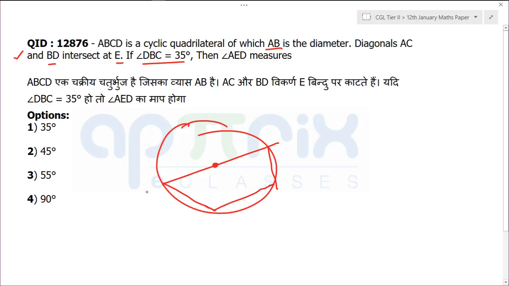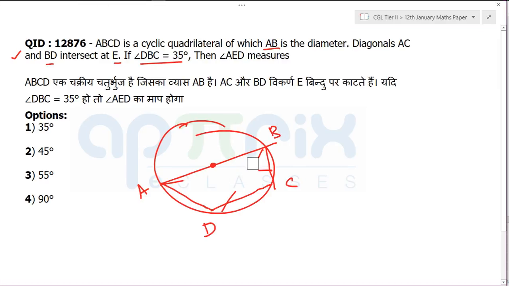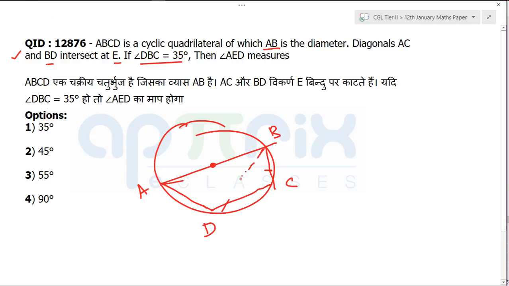That ABCD is a cyclic quadrilateral where AB is a diameter, and AC and BD are actually intersecting. Sorry, let me make sure that the lines are proper, otherwise you will get confused. So I'll just quickly draw it properly up to the scale so that you do not have any problem, right? So like that it is being joined. And what is it asking? This is simply asking that we have been provided with this angle DBC to be 35, and they are simply asking what will be angle AED, and this is the point of intersection, right?